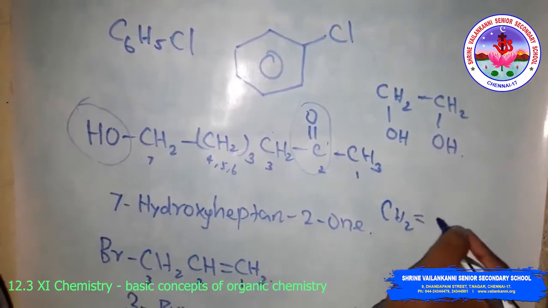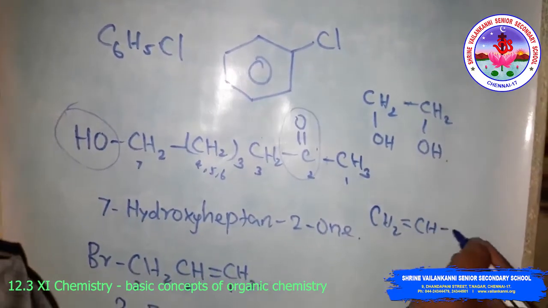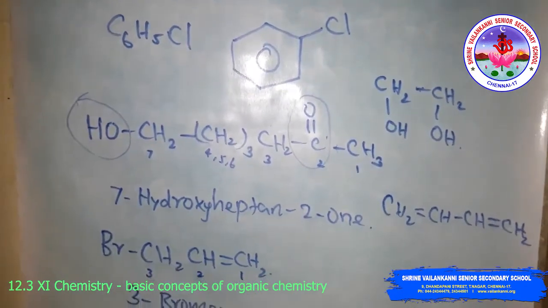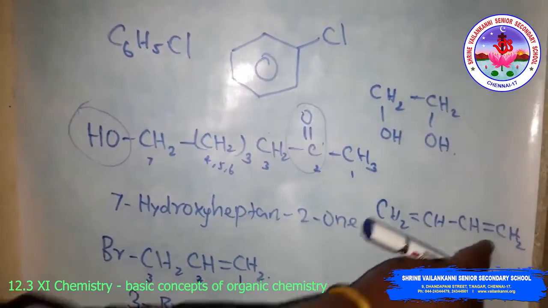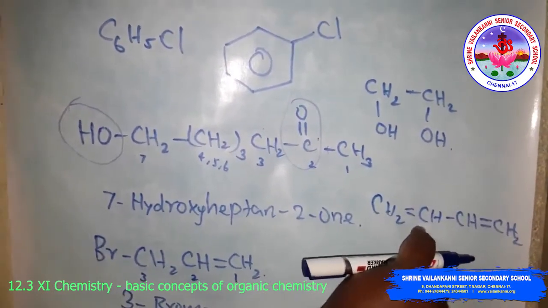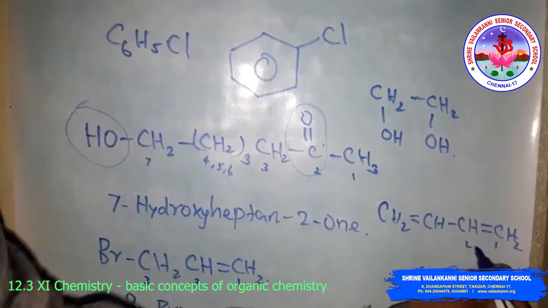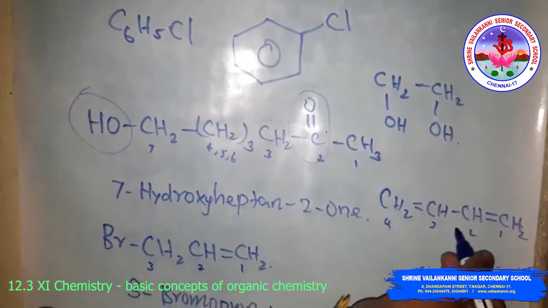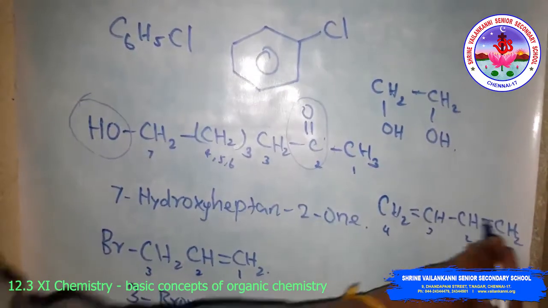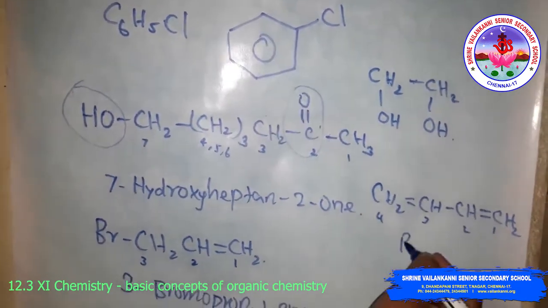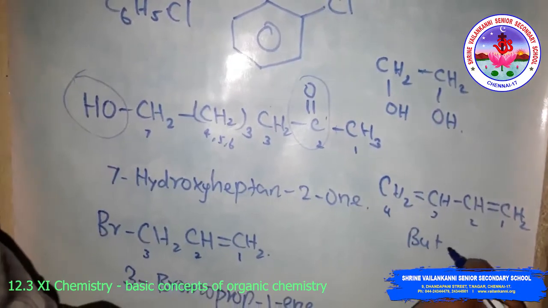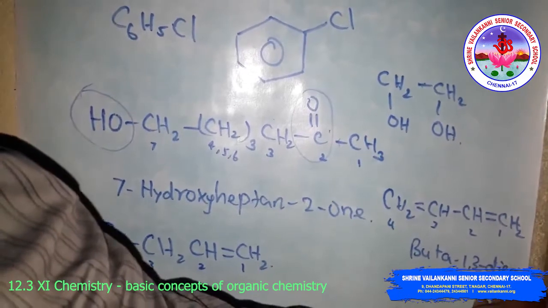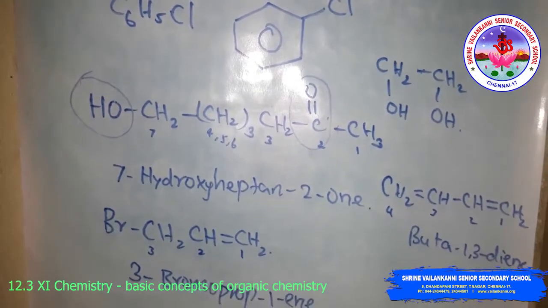CH2=CH-CH=CH2. See here, this is 4-carbon butane, with double bonds at the first position and the third position, numbering the carbons 1, 2, 3, 4. So that is buta-1,3-diene, because 2 alkenes are present. So this is the IUPAC name.